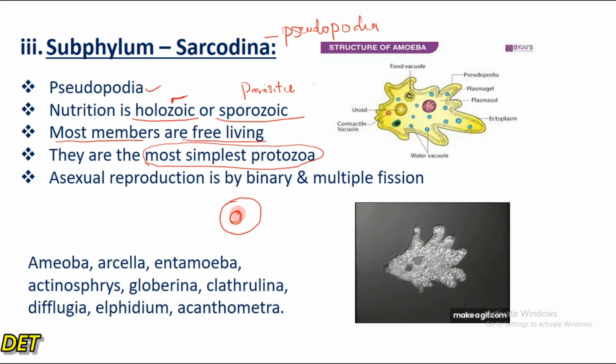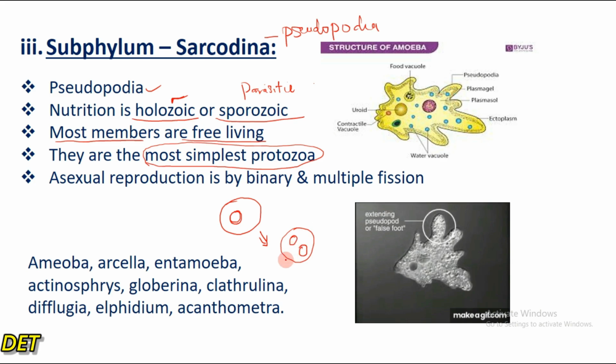So by binary fission, this nucleus is going to divide into two by a process known as karyogenesis, right?